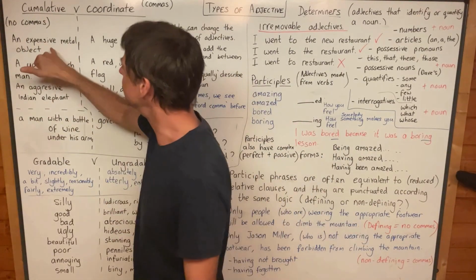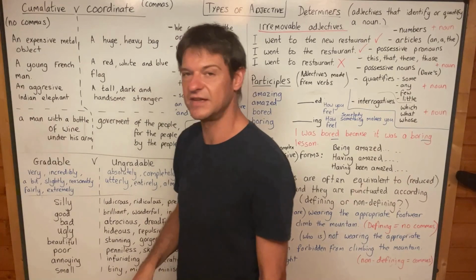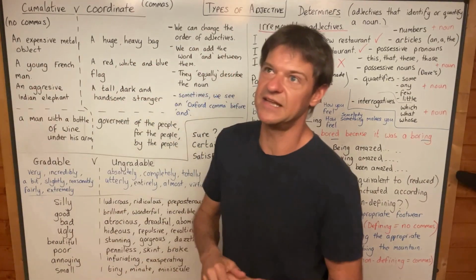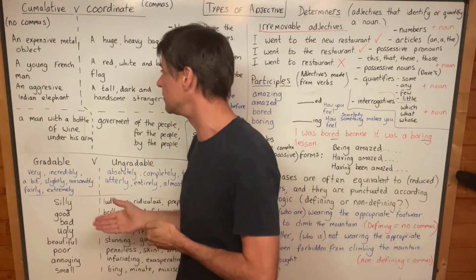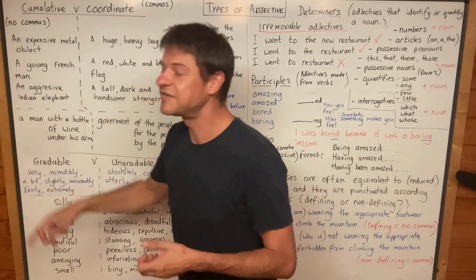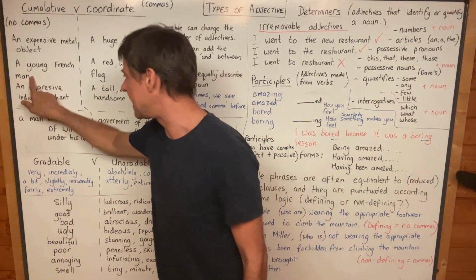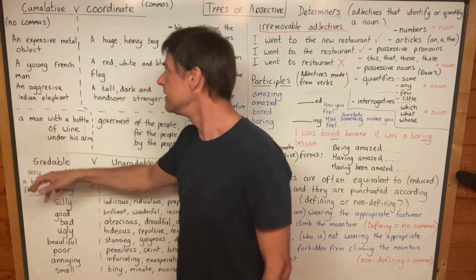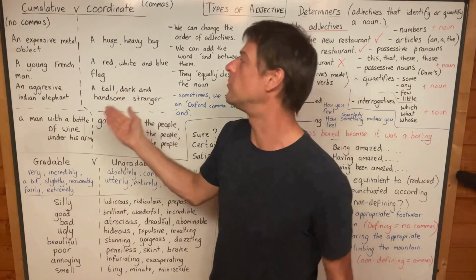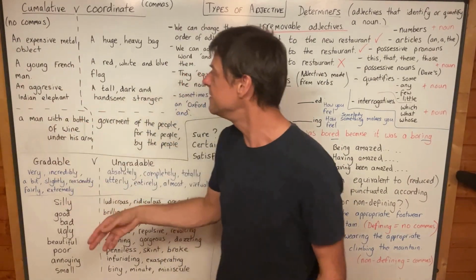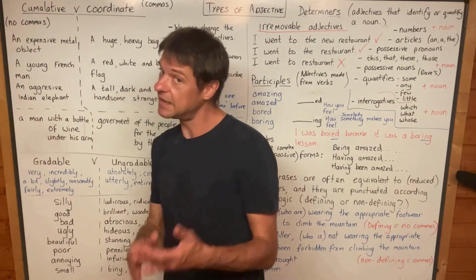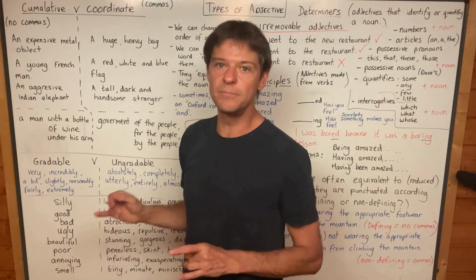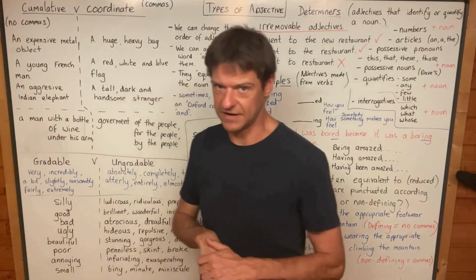Here, the metal object is expensive, and metal classifies what kind of object it is, because it's what the object is made of. French classifies the nationality of the man, so it seems to be more important than the fact that he is young. Just like metal, it seems to be more important than the fact that it is expensive. And Indian elephant classifies the species, yeah? So it seems to be more important than the fact that it's aggressive at the moment.